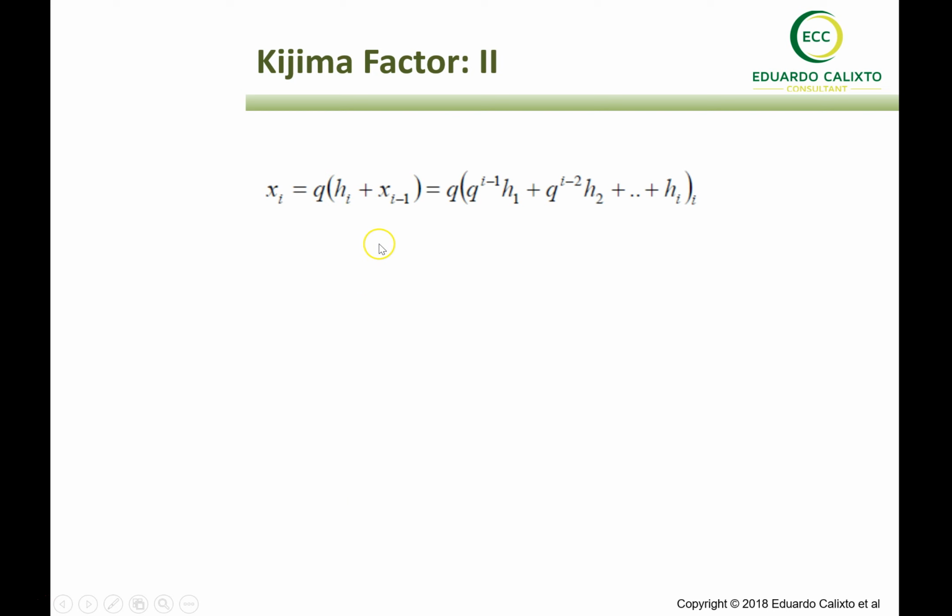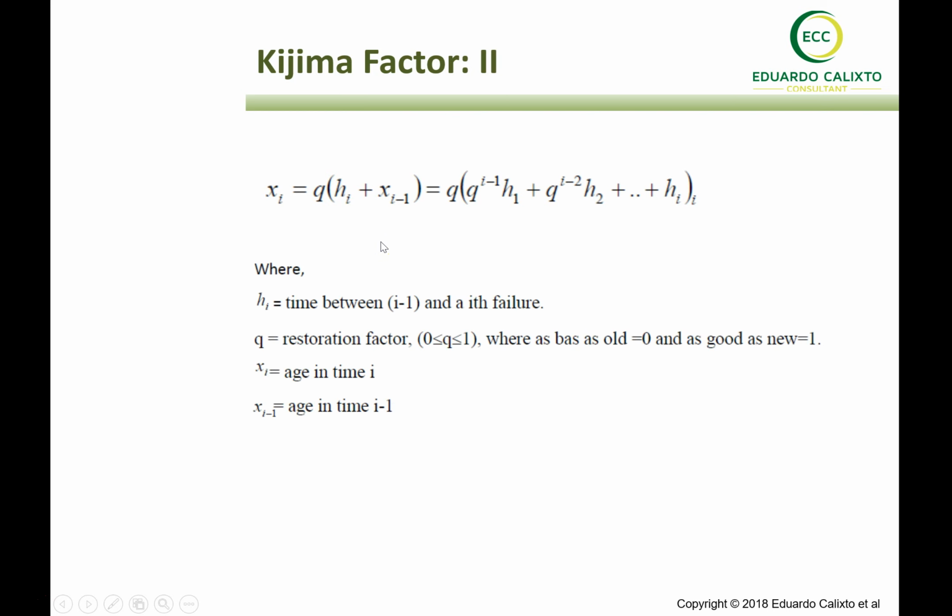The Kijima factor 2 is also represented by a different equation, but in the end it has the same factors that we have here. So we have the time between failures, the restoration factors, and the age of the equipment along the time.